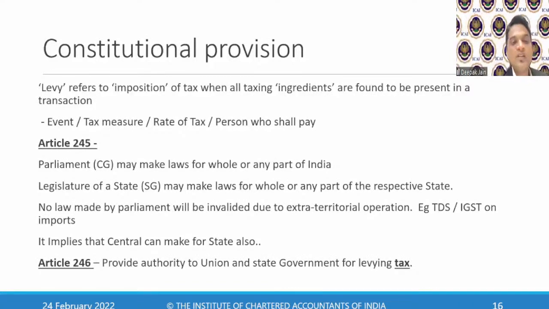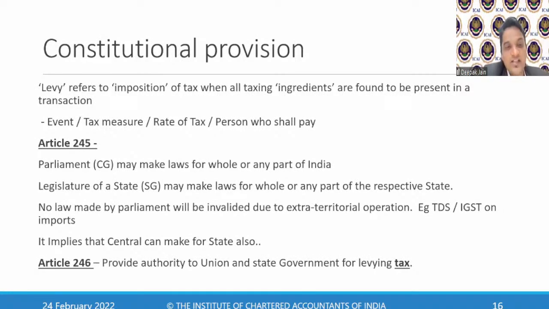Okay. Then we'll come to Article 245, wherein the Parliament may make laws for the whole or any part of India. The legislature of a state can make laws for the whole or any part of the respective state. So it says Parliament shall make laws for the whole of India. It can make laws for any part of a state also. But the state government cannot make laws for the whole of India. State government can make laws only for a part of the respective state. So this is a jurisdiction bifurcation, saying that the central government can make laws for the whole of India, and the state government can make laws for the respective states.